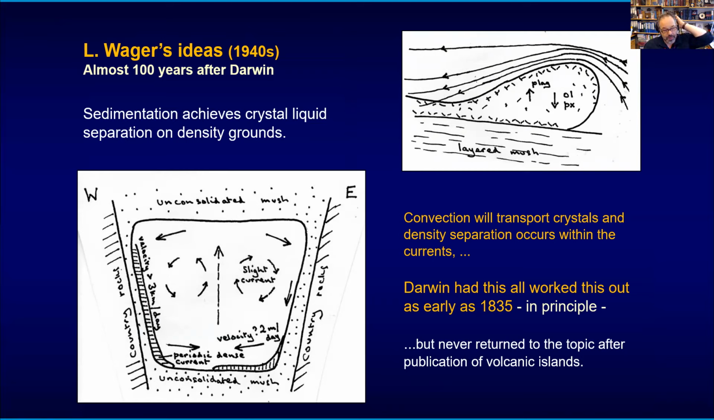So let me wrap this up. Convection will then transport crystals downwards. And here's the thing, this was work that Lawrence Wager did in the 1940s, and his PhD student Brown did it in the 50s, and many people have researched this afterwards. But the real pioneer was actually Charles Darwin, who really got his head into this in 1835, and he wrote no more than about 7 pages in his book on volcanic islands, and he left it at that.